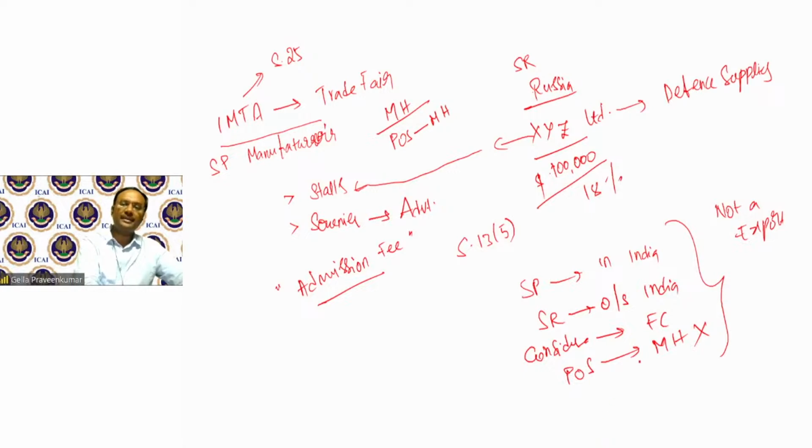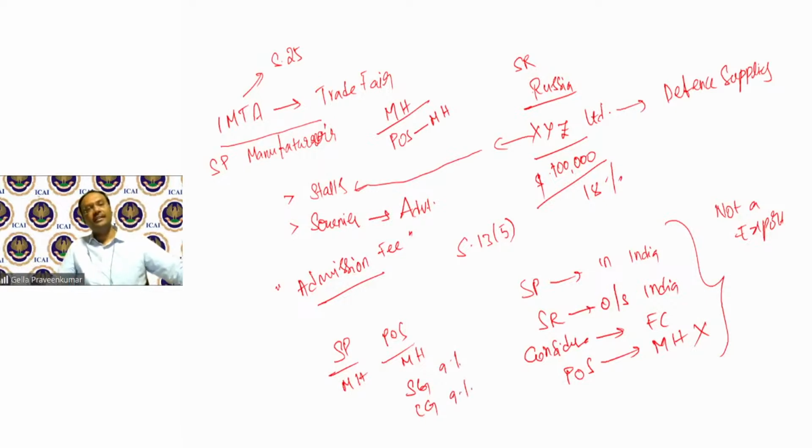Now, place of supply happens to be Maharashtra. The service provider is also in Maharashtra. Place of supply is in Maharashtra. What will happen here? SGST and CGST of Maharashtra, 9% each, will be charged.